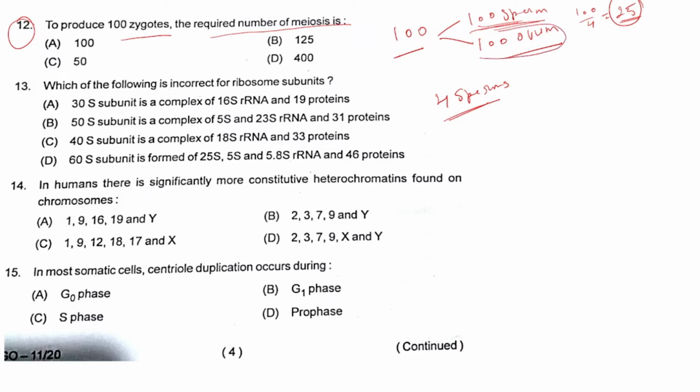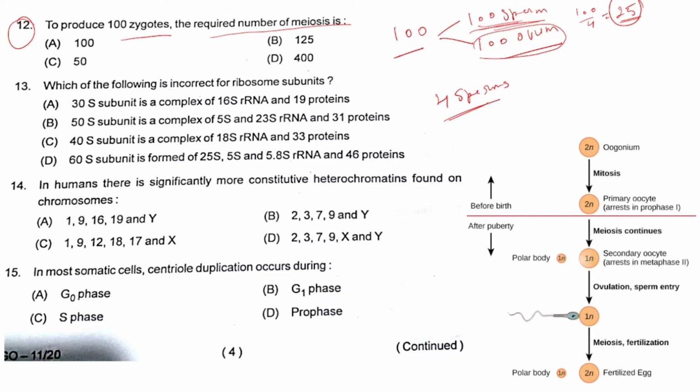What about the ovum? So in oogenesis, what happens? Only one ovum is produced in one particular cycle of oogenesis. Here you can see there is formation of polar body, which is not there in case of spermatogenesis. Therefore, how many ovum are produced per oogenesis cycle? Only one. So how many meiotic divisions are required? 100 meiotic divisions are required. Therefore, totaling how many meiosis is there? 125. So the right answer will be option B, that is 125.